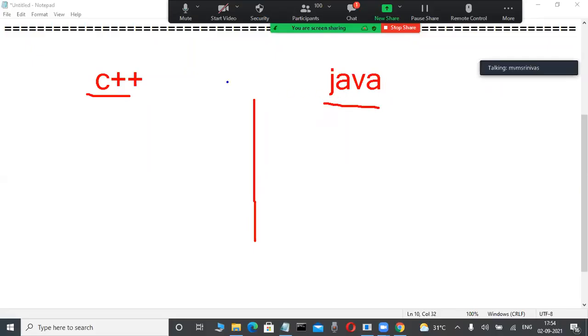Observe it here. C++ is an object-oriented language, and Java is also an object-oriented language. Okay, .NET also has object-oriented features. So many things are there. But unfortunately, object-oriented features means what? Object is there. Okay, fine. Class is there in C++. Object is there. Class is there. Inheritance is there. And also polymorphism is there. So many concepts are there.